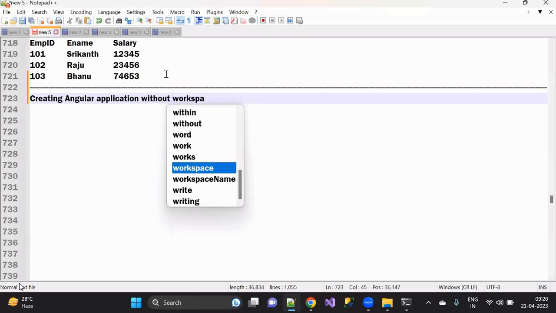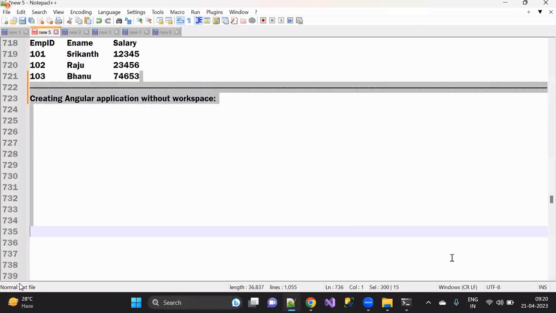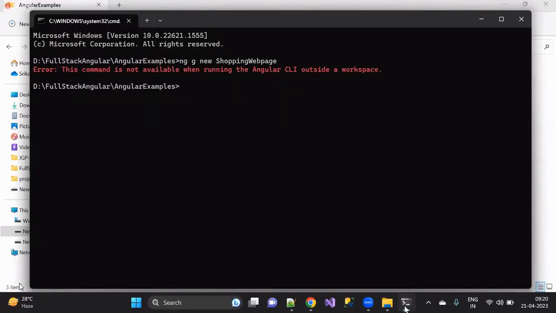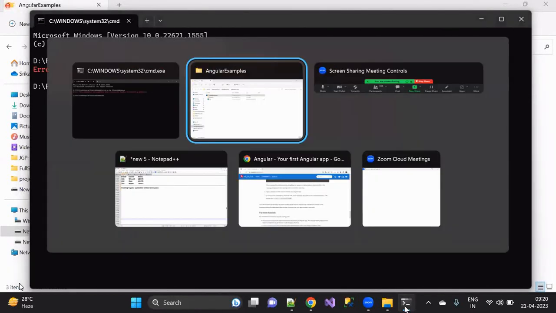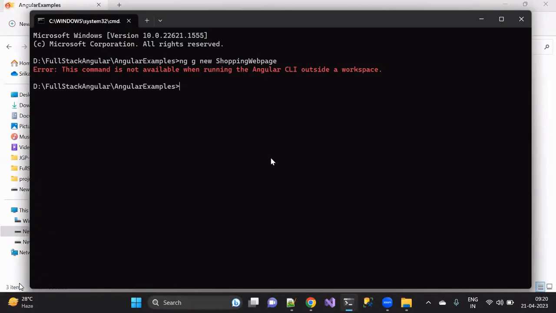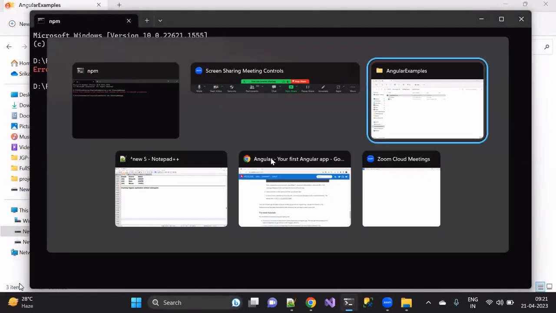Without workspace. Creating an Angular application without using the workspace, that is what I want to do. How can we do that? ng new shopping website, or else web page. Yeah, very good. This is one command.